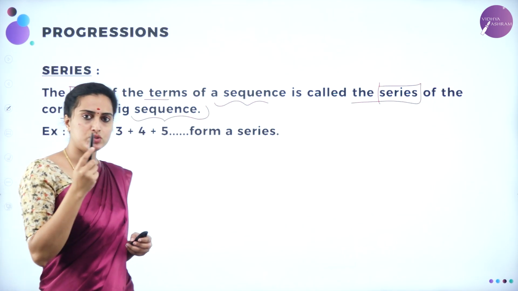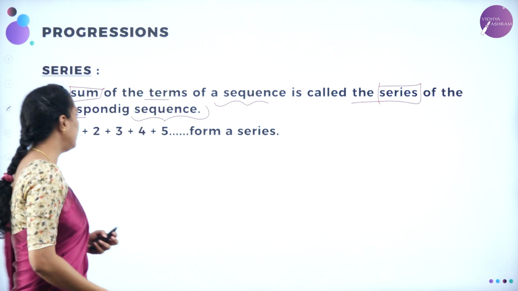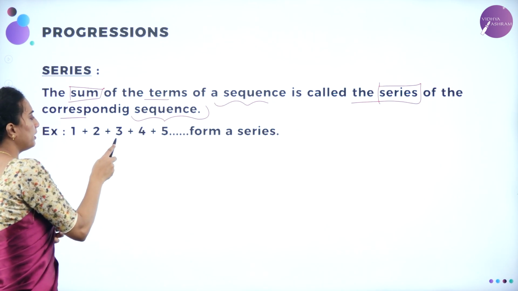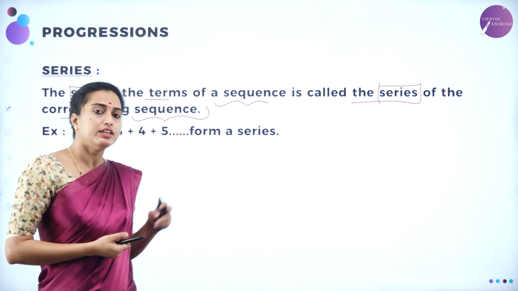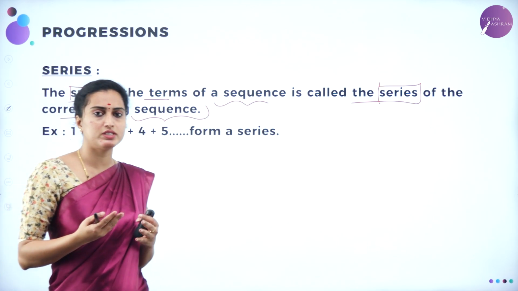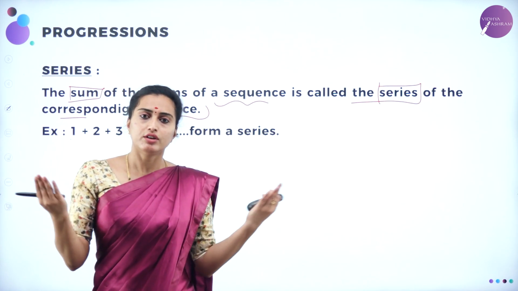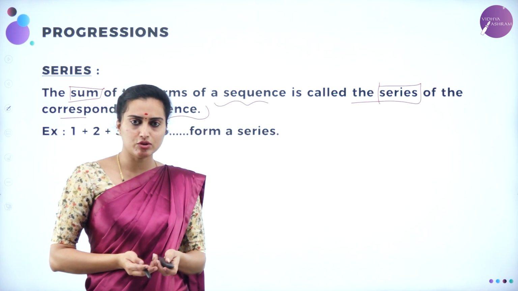So of the respective sequence, you are going to name it as a series. For example, you can take 1 plus 2 plus 3 plus 4 plus 5 etc. to form a series. Here you can have it as an infinite series. Finite series means 1 plus 2 plus 3 plus 4 plus 5, like that, you are going to add all of that.